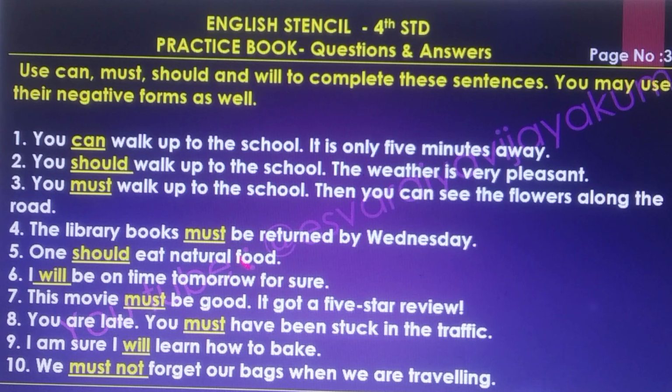The library books must be returned by Wednesday. One should eat natural food. I will be on time tomorrow for sure. This movie must be good, it got a 5-star review. You are late. You must have been stuck in the traffic. I am sure I will learn how to bake. 10th one, we must not forget our bags when we are traveling.